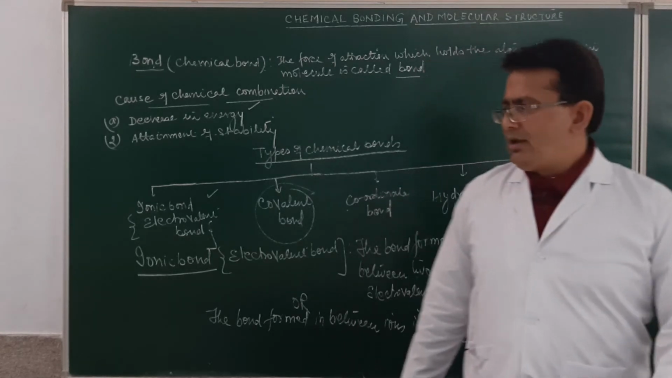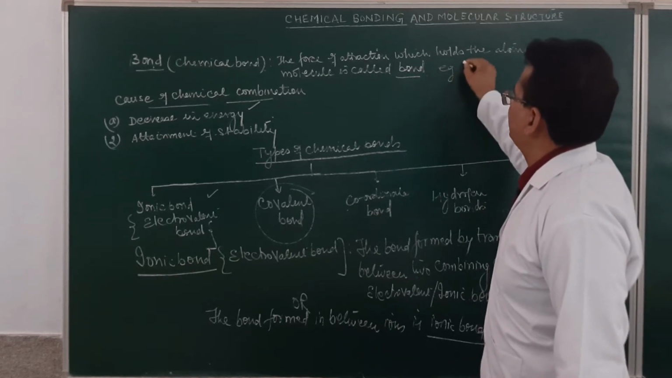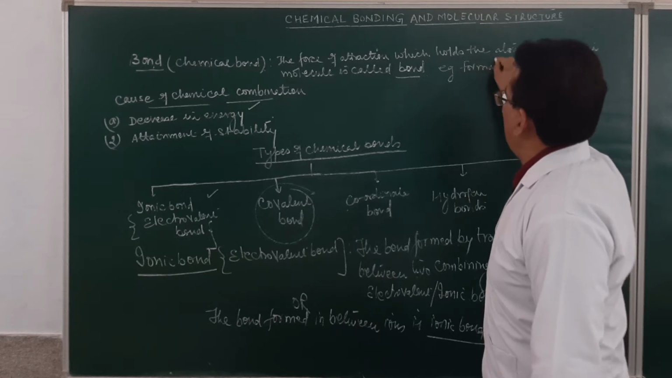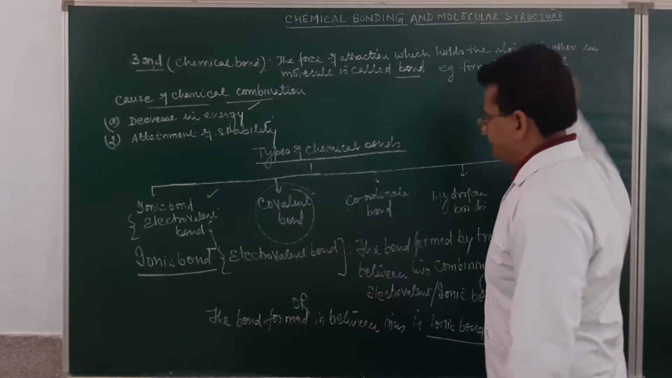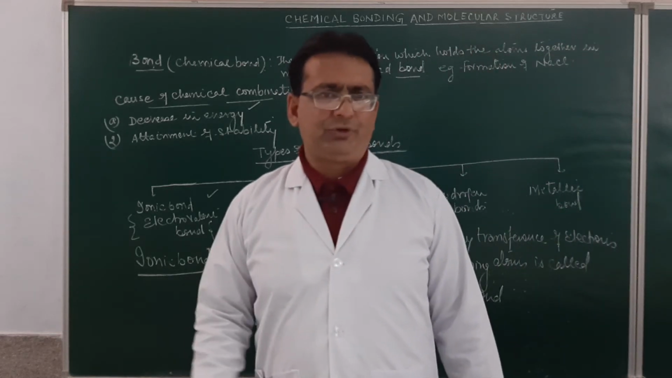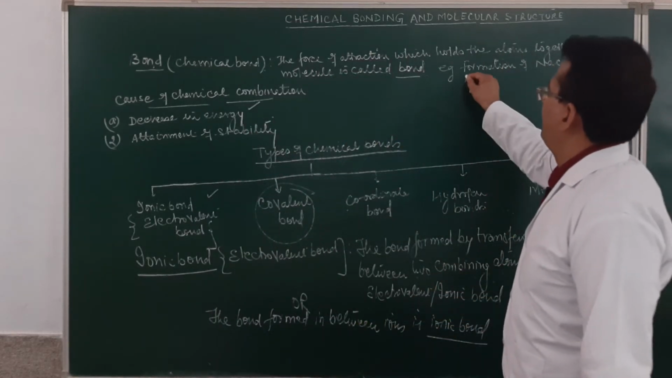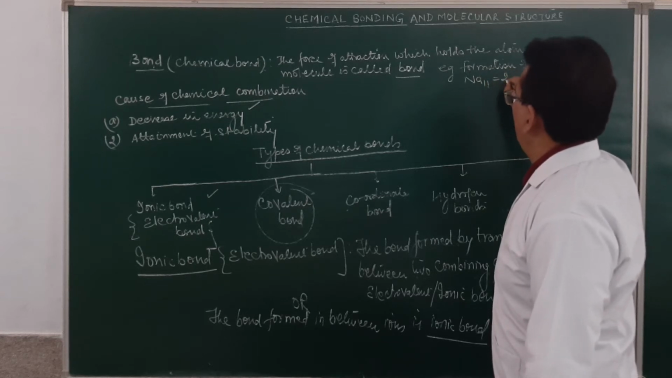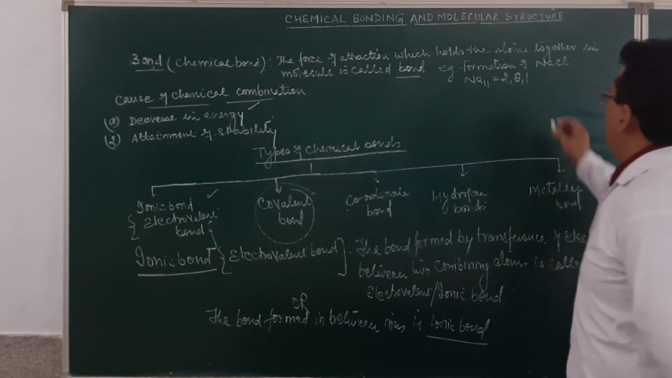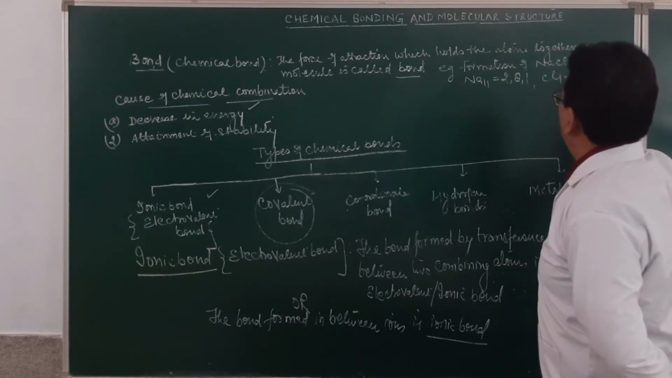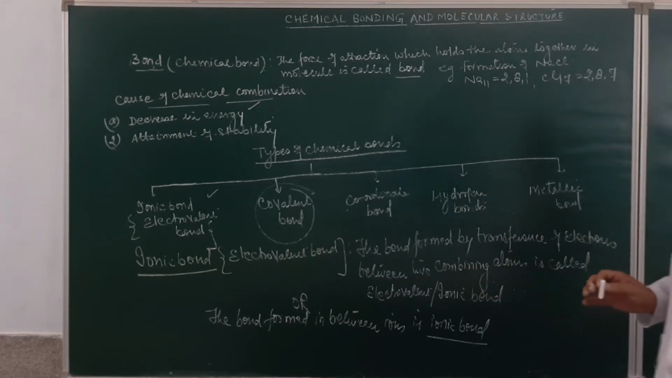Am I clear? As for example, if I discuss the formation of sodium chloride. You have done this in the lower class also. How will the sodium chloride bond formation take place? The sodium atomic number is 11, so the configuration will be 2, 8, 1. Then we have chlorine, atomic number is 17, and the configuration will be 2, 8, 7. How will the bond form?